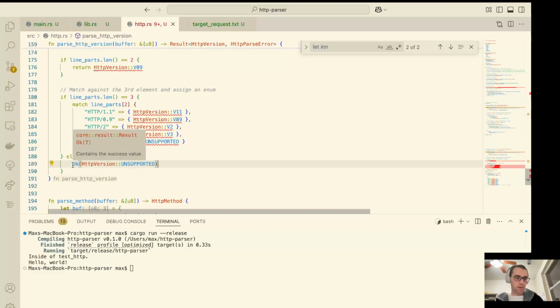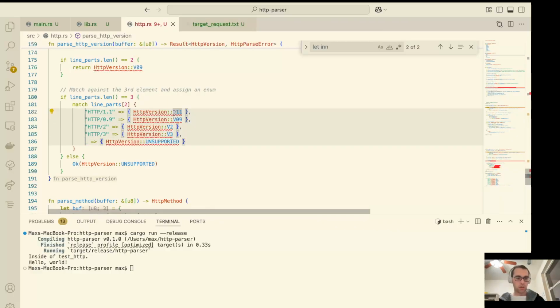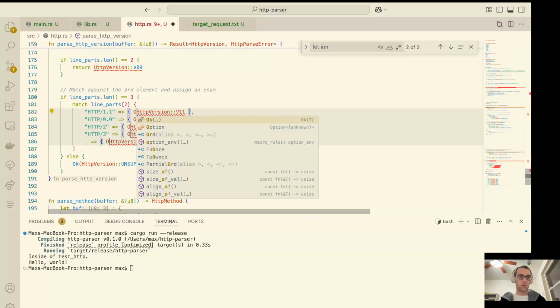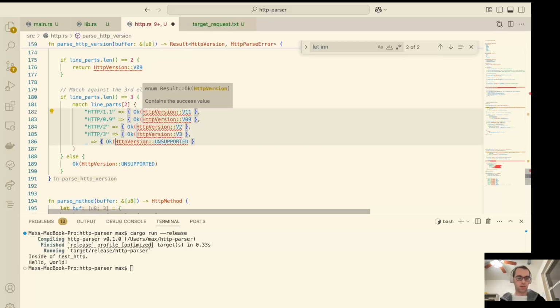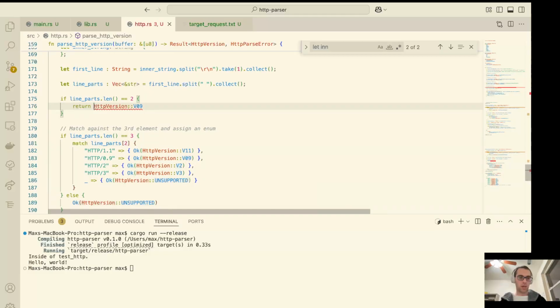Let's go ahead and slap an Ok on all of these here. And let's do multi-line. There we go. And let's go do Ok. And cool. And also an Ok here.